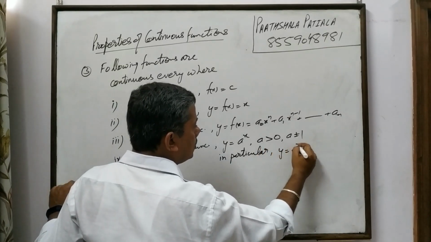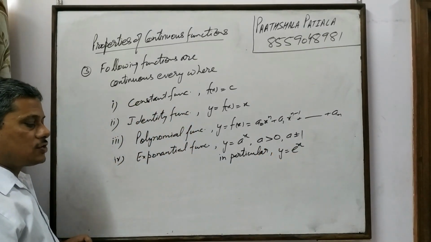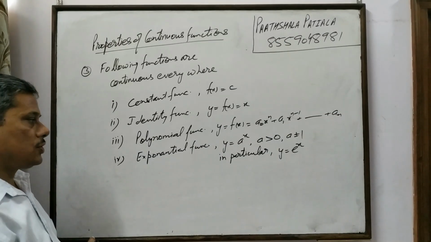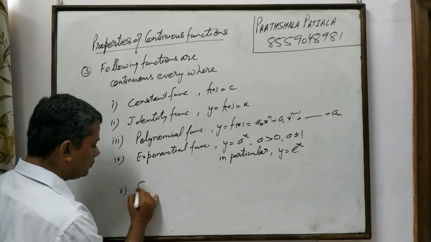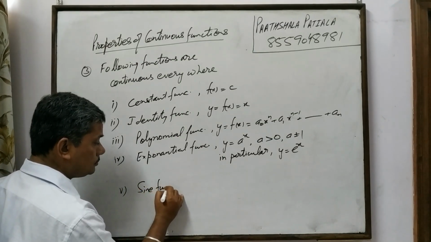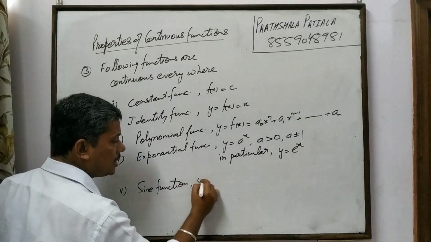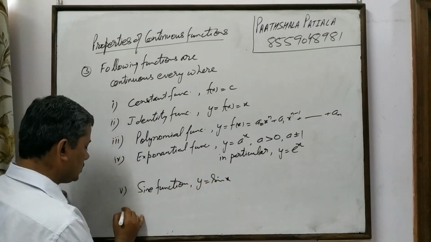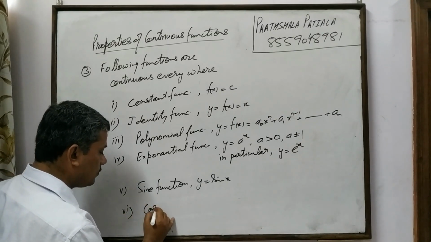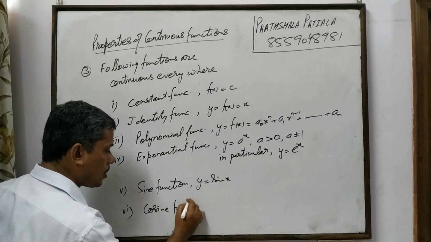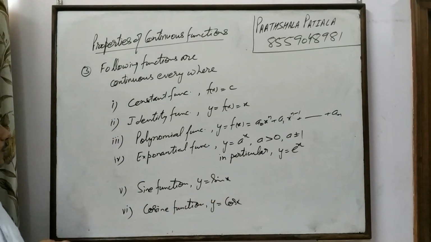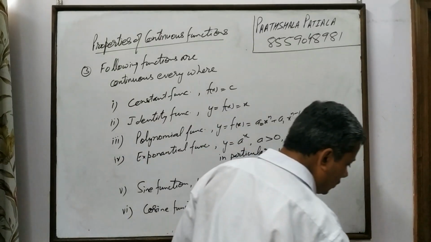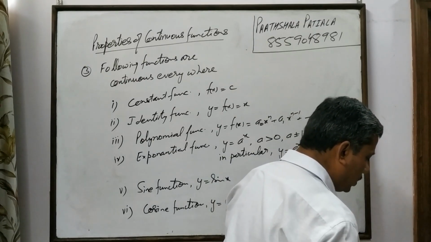y is equal to e raised to power x, where e is called Napier's constant. Then you have the sine function defined as y is equal to sin x, and number 6 you have the cosine function defined as y is equal to cos x. So these 6 functions are everywhere continuous. That is, they are continuous from minus infinity to infinity.